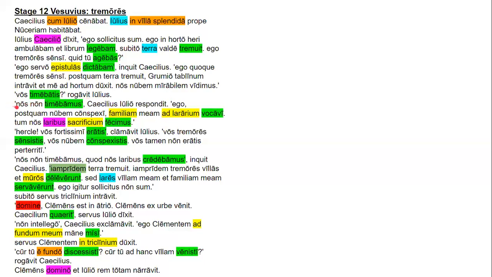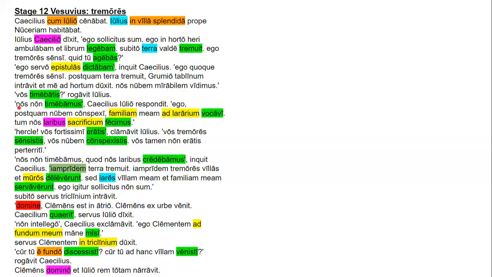And Caecilius responds, "Nos non timebamus," Caecilius Julio respondit. "Ego postquam nubem conspexi, familiam meam ad lararium vocavi. Tum nos laribus sacrificium fecimus."